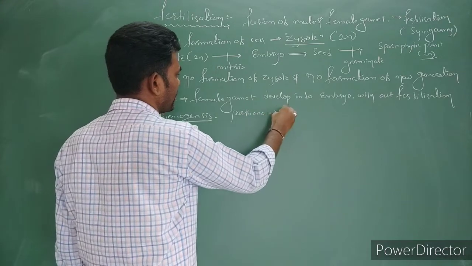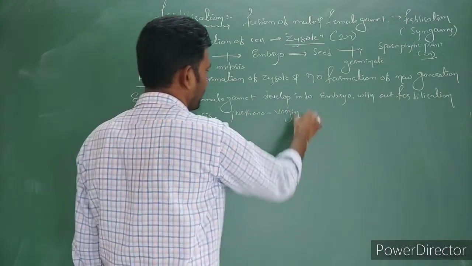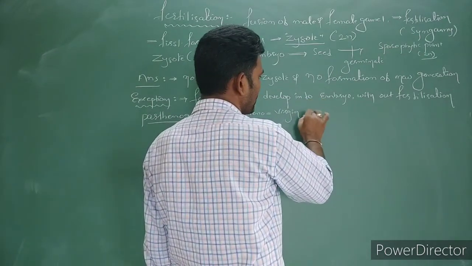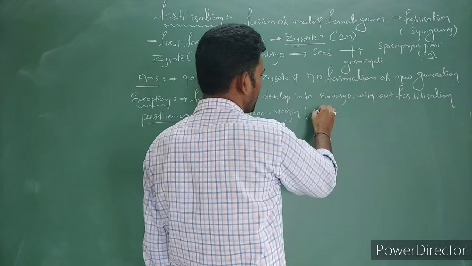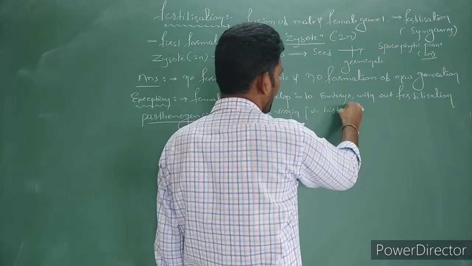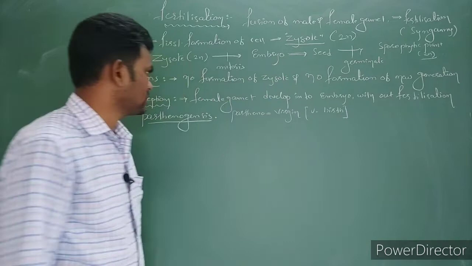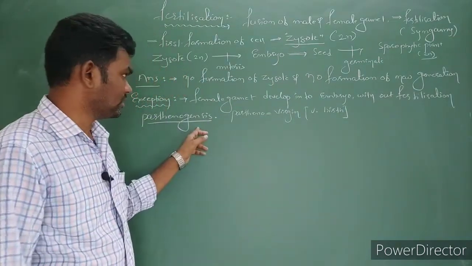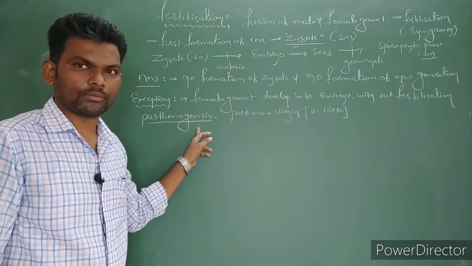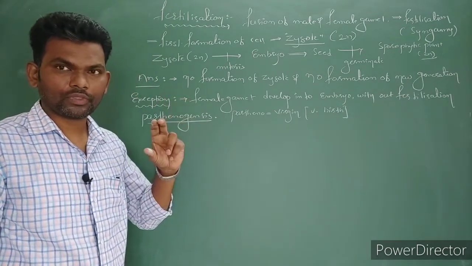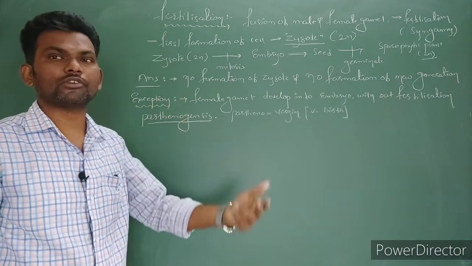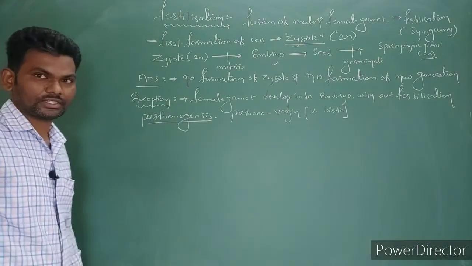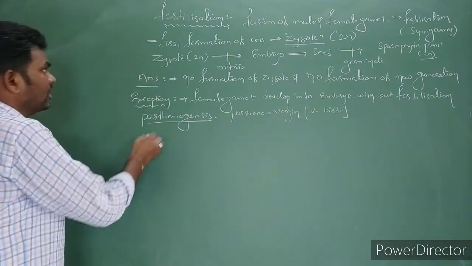Partheno means virgin, right? So here genesis means, you can say, fusion. The meaning is virgin birth. The literal meaning of parthenogenesis is what? Without fusion of gametes, one new individual is formed. That is actually parthenogenesis. Parthenocarpic is different. Carpic means fruit. Here the fruit does not consist of seed. That is called as parthenocarpic. So this is actually parthenogenesis.